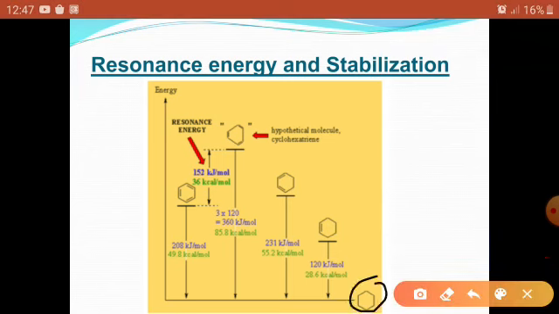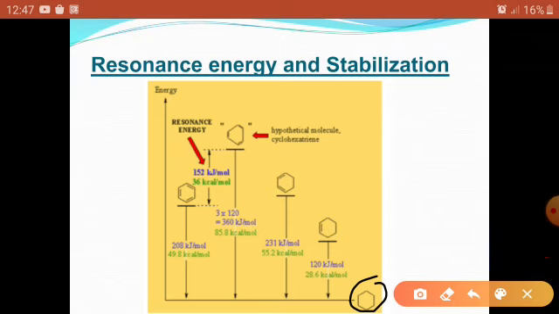So if we have a single double bond, as in cyclohexene, 120 kilojoules or 28.6 kilocalories is released when hydrogen is added. So the heat of hydrogenation is 120 kilojoules per mole.